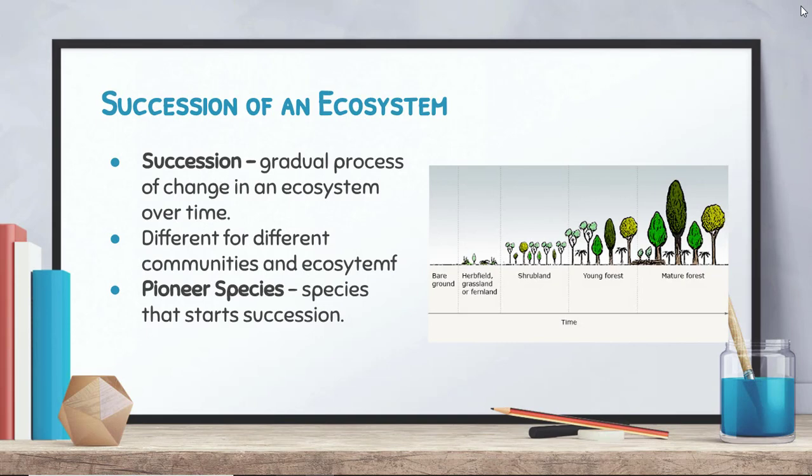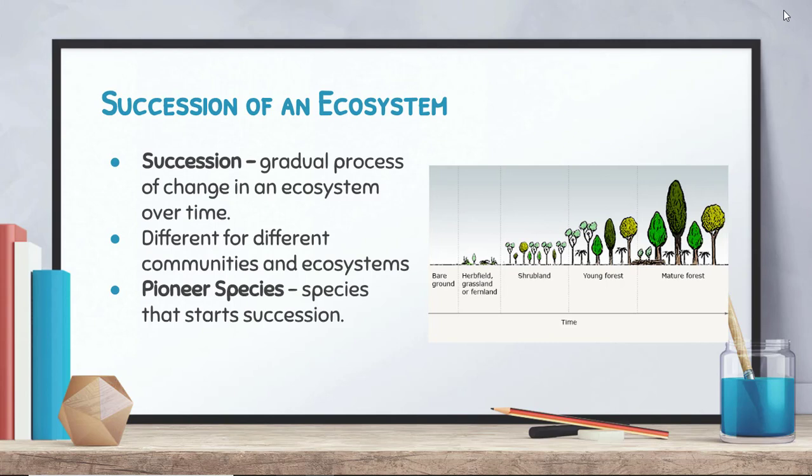So let's talk about an ecosystem and how an ecosystem grows. The process of generating and creating an ecosystem is known as succession. It's the gradual process of change in an ecosystem over time. The process of succession is different for different communities and ecosystems. So let's talk a little bit about how an ecosystem actually develops over time.